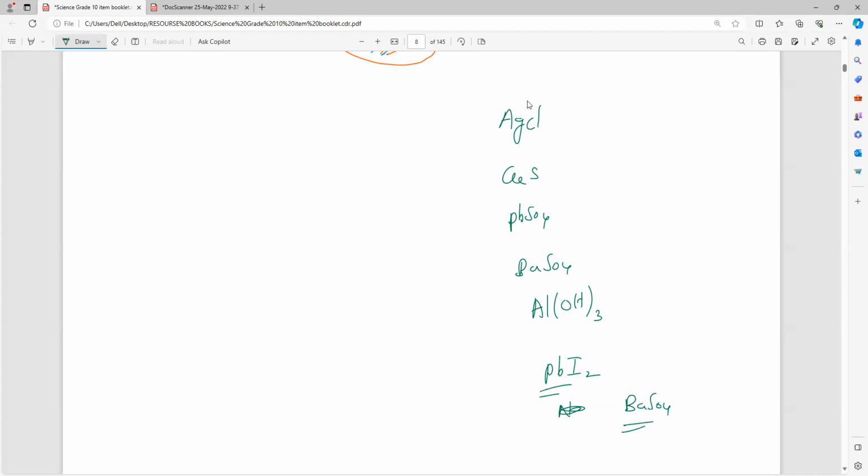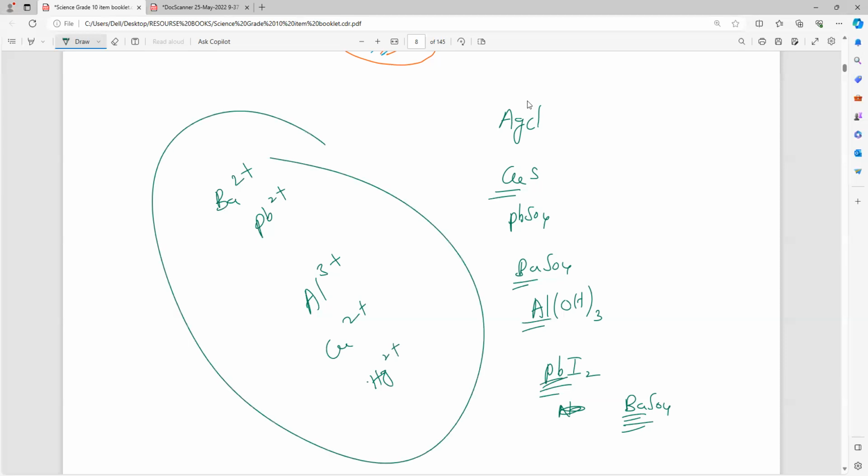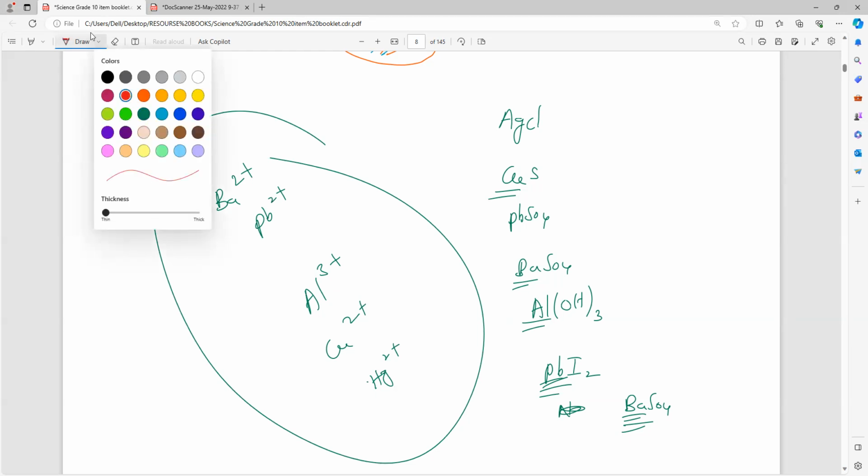Next, barium sulfate, BaSO4. Check the ions here. Can you separate it and tell me the ions? I will write the ions, you see. Barium sulfate, BaSO4: Ba2 plus. Lead, Pb2 plus. Aluminium, Al3 plus. Sulfate. Next here, barium or calcium; you can take calcium also. Copper, Cu2 plus. Understanding? Next, mercury, Hg2 plus. With these ions, a PPT will form. You can check it.